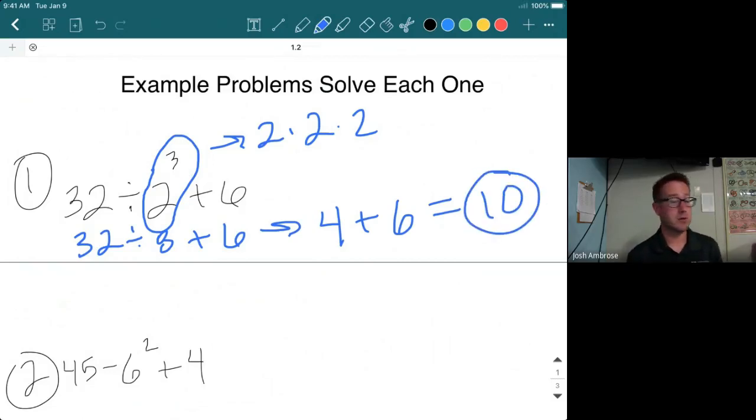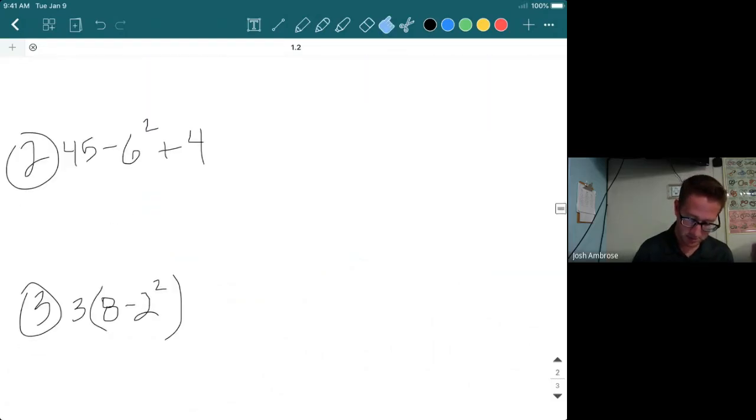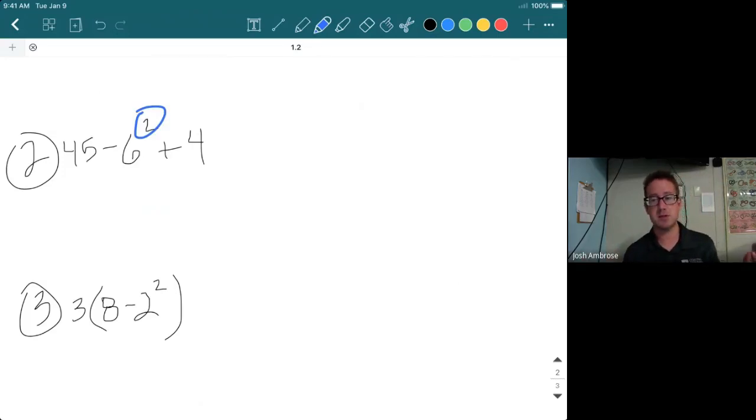Going through the order of operations, let's see what the next one throws at us. We have 45 minus 6 squared plus 4. Very similar, guys, the steps don't change. I don't see any parentheses, so immediately let's look at the exponent. 6 to the power of 2, in other words 6 squared, is the same thing as 6 times 6.